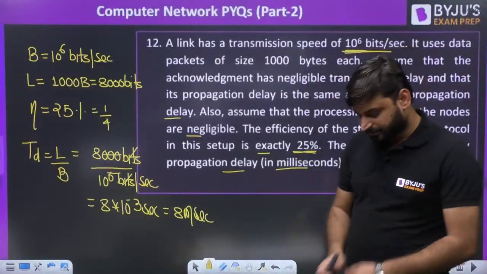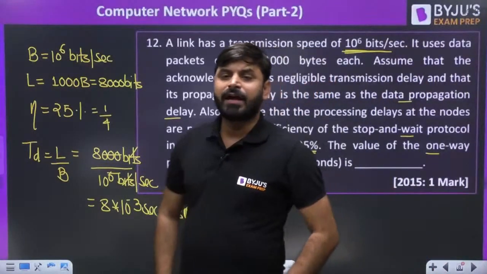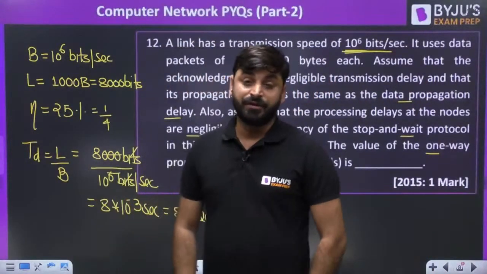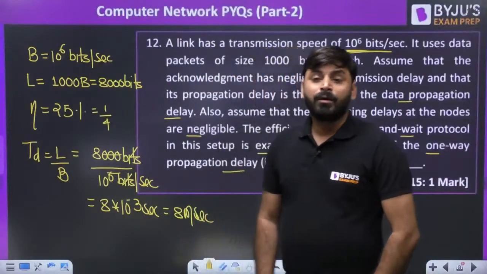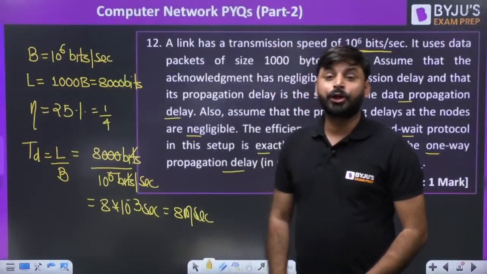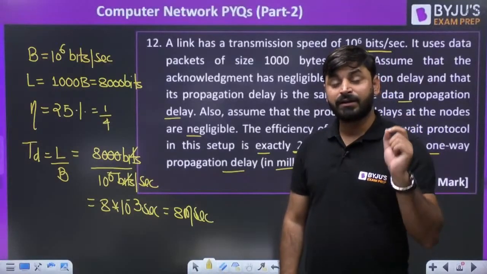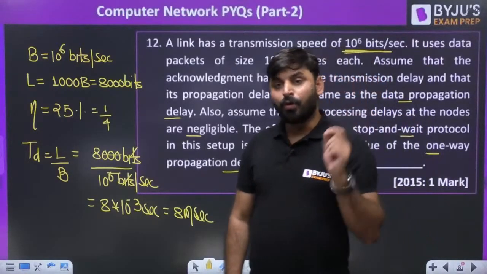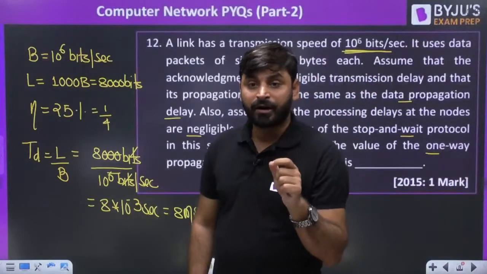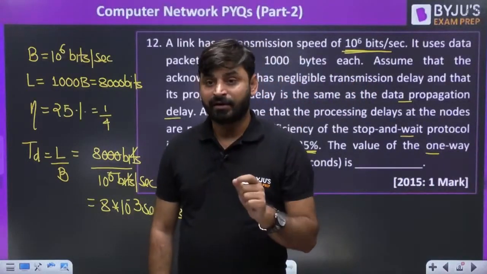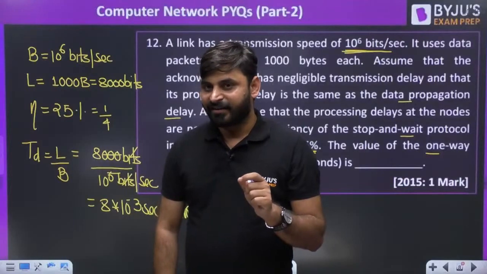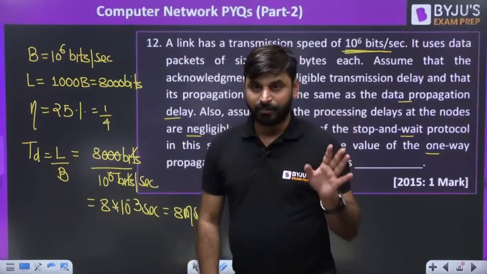Why is it wrong? It is wrong when, in any question, the processing delay is given, the queuing delay is given, or the transmission delay of acknowledgement is given. Then the formula 1/(1+2a) will fail. And we have questions also based on this.